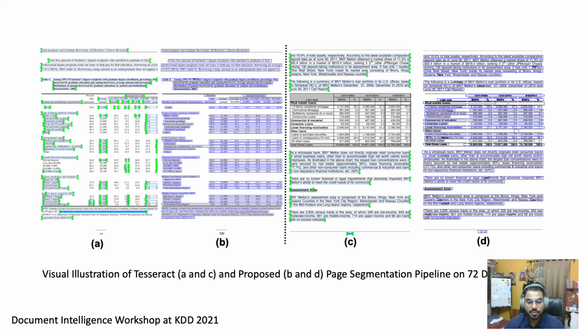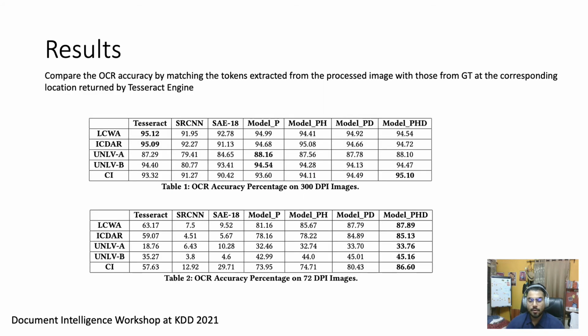In this visual illustration, we can see the comparison between Tesseract's internal page segmentation pipeline versus our proposed pipeline. We can observe that several tokens from the tables are missed, while our pipeline can detect all the text lines correctly. For our experiments, we rendered both 72 and 300 dpi images for every document PDF across all the datasets.